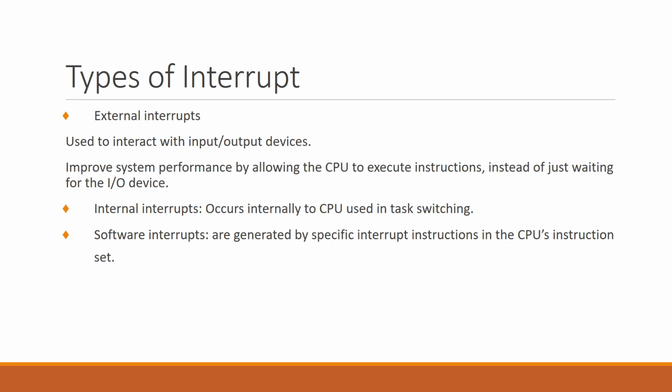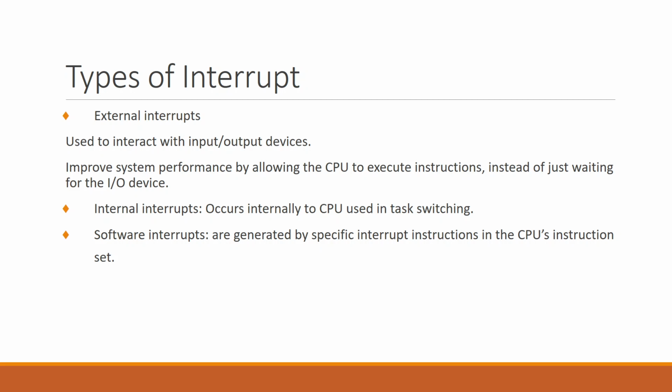In the normal scenario, the CPU will start another task and keep this process in a blocked state until there is an input from the user, and this input from the user creates an interrupt which informs the CPU. So when the CPU handles that interrupt, it knows that there is data from the input device. In this way, the CPU performance is improved with the help of external interrupts.